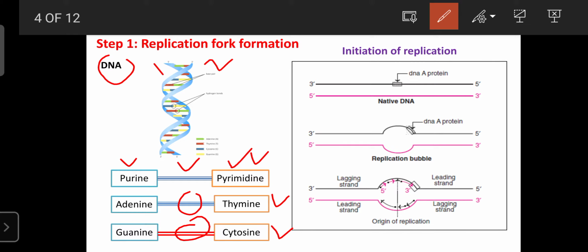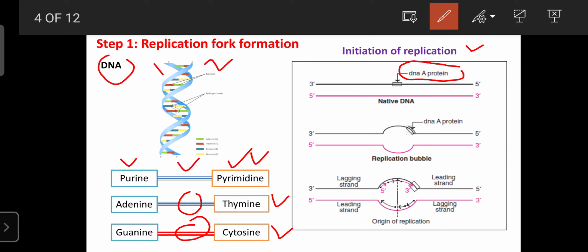That was all preparation, which occurs before the formation of the replication fork. That phase is known as the initiation of replication. Here, dear students, one protein is present in the nucleus, and that protein is known as the DNA protein. These proteins help in the preparation of the DNA molecule for DNA replication.